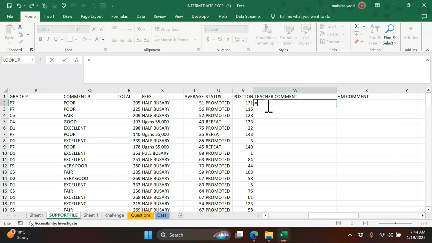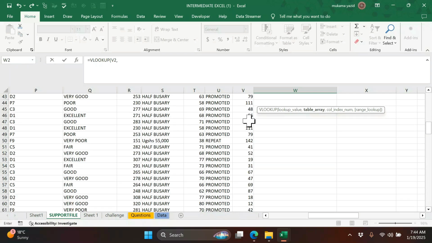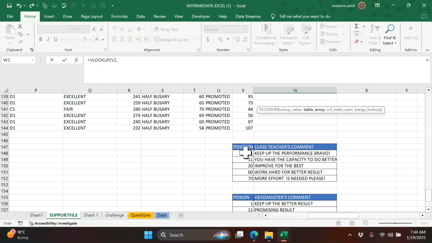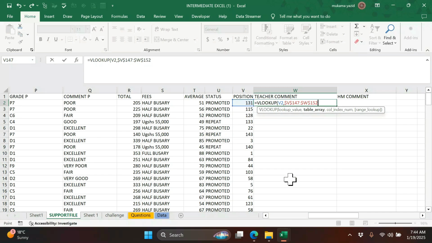So the first thing I write is VLOOKUP, then I select what I am going to depend on, the position, then comma. Obviously my table is here. After selecting, I need to lock it, and then comma.